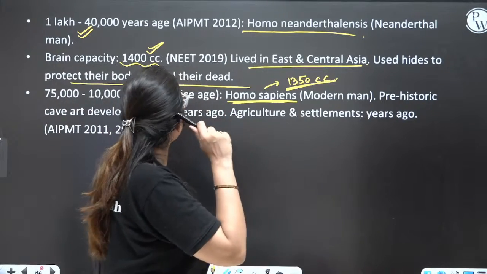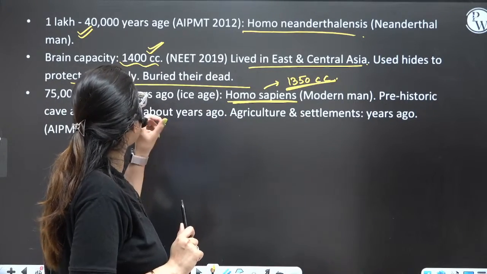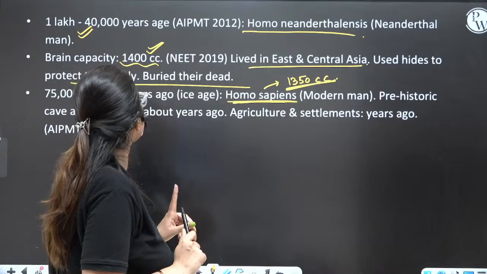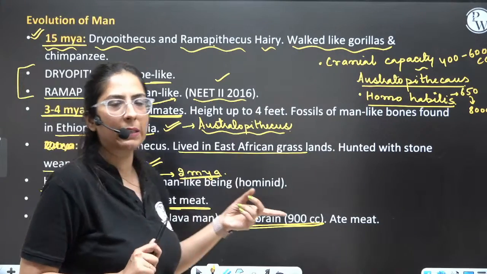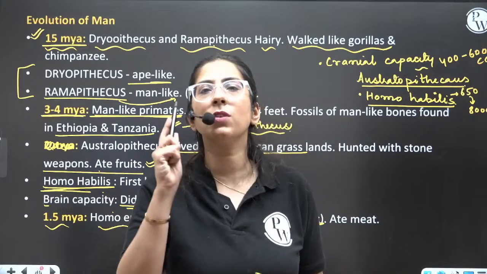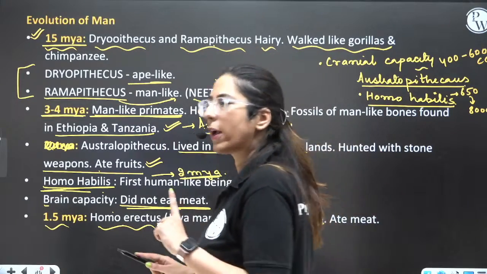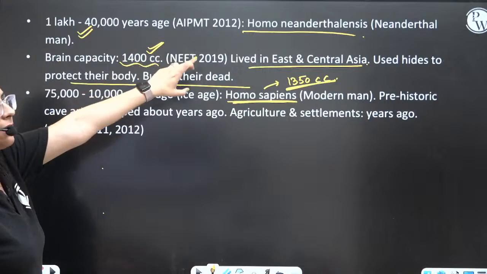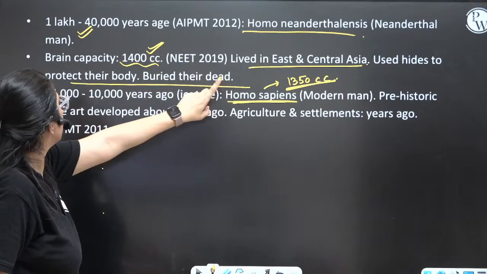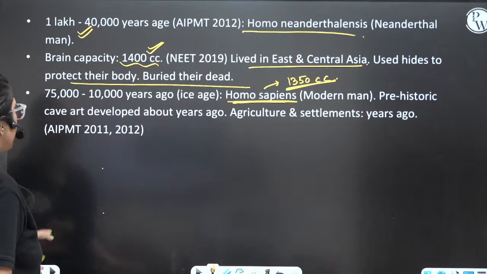Cro-Magnon were the ones having the largest brain capacity, that is 1600 to 1700 cc. Clear? So first you have to understand Dryopithecus, Ramapithecus, then the Australopithecus, then Homo habilis, then Homo erectus, then Neanderthals, and then Homo sapiens. Clear?